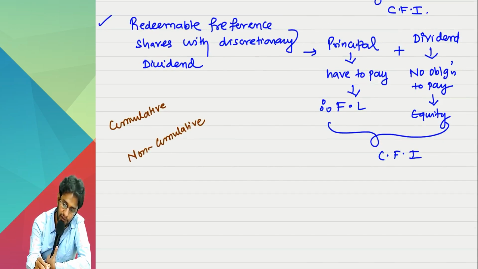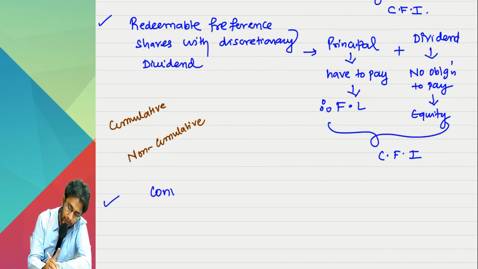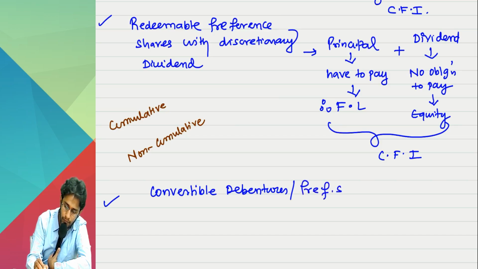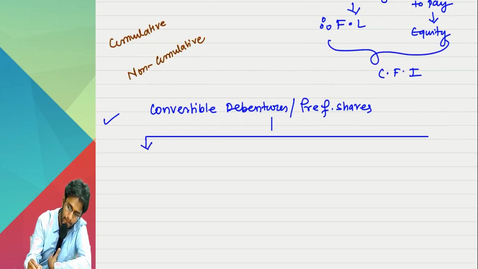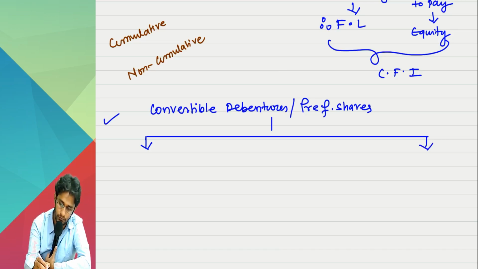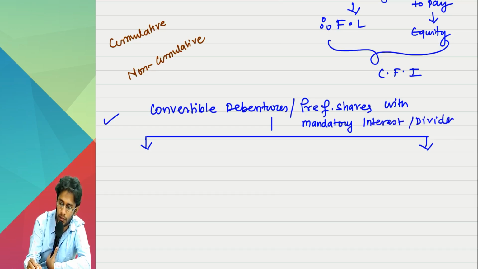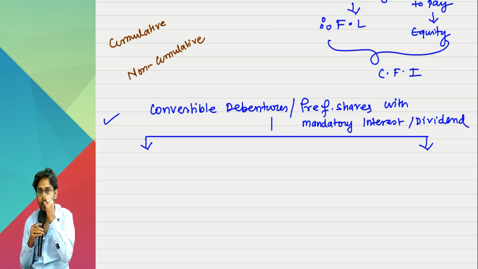Okay, sir. Last example. Very, very important. This is a convertible instrument. Sir, whatever interest is there, whatever dividend is there, that we definitely have to pay.